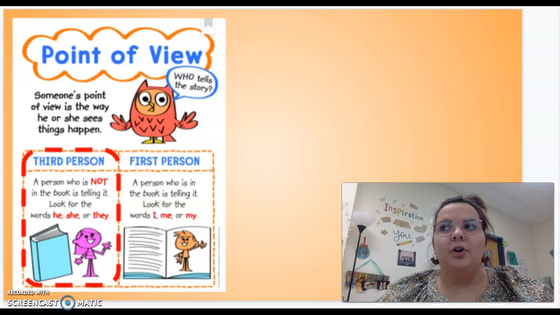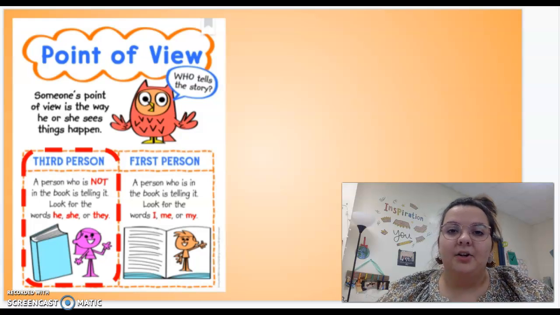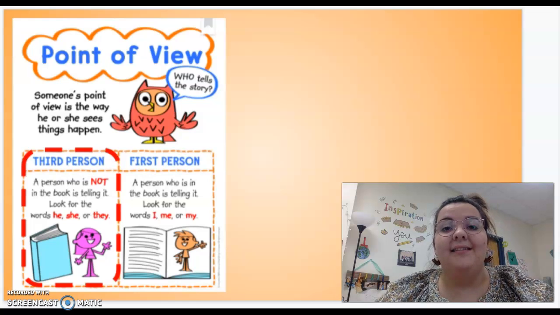Think about Curious George. Curious George is a funny little monkey and he likes to get into some trouble sometimes. And the book tells about Curious George and the man in the yellow hat going around town or joining the circus. These are things that happen to them. So the author would use words like he, she, and they to talk about Curious George and the man in the yellow hat.